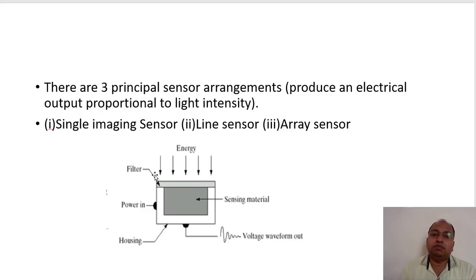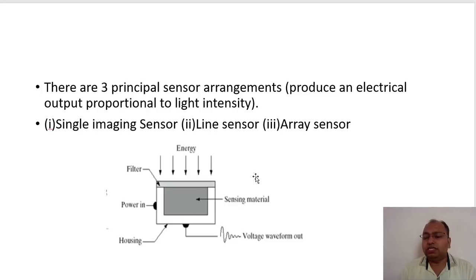Again, there are different types of filters, let us say RGB filters. Based on the prism phenomenon, we are going to use filters which can accept, let us say, the red color, red wavelengths, blue wavelengths, depending on the colors. So we may use filters or may not be using. Okay, fine. So energy is going to enter into this.